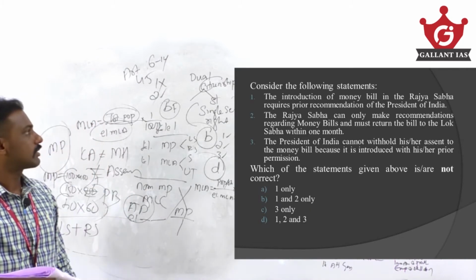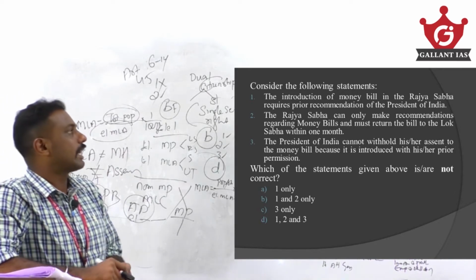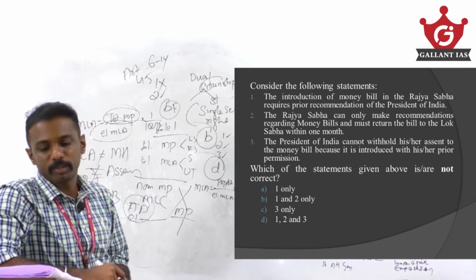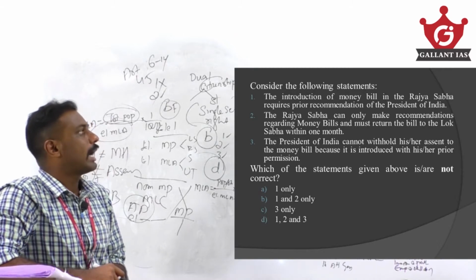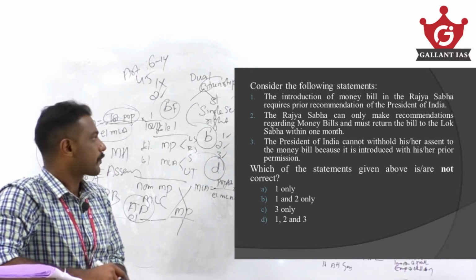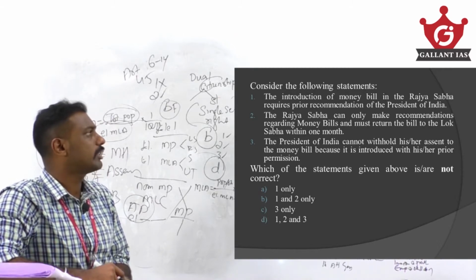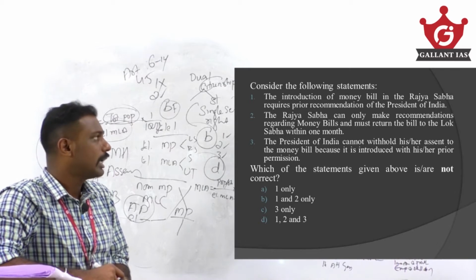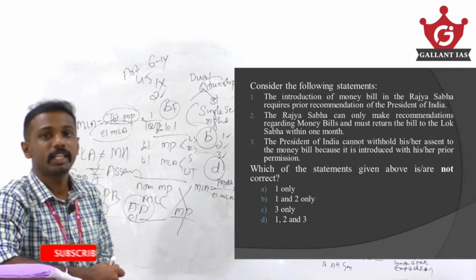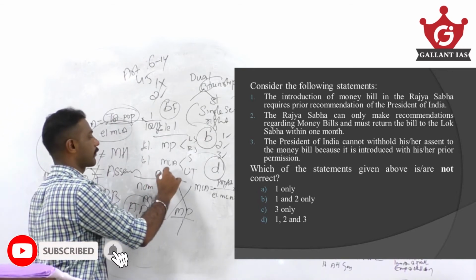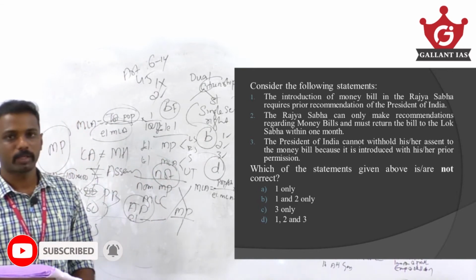Consider the following statements. The introduction of a money bill in the Rajya Sabha requires prior recommendation of the President of India. The Rajya Sabha can only make recommendations regarding a money bill and must return the bill to the Lok Sabha within 1 month. The President of India cannot withhold his or her assent to the money bill because it is introduced with his or her prior permission. Find out the not correct one.